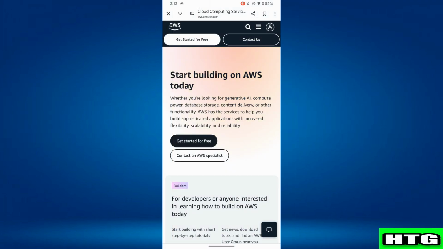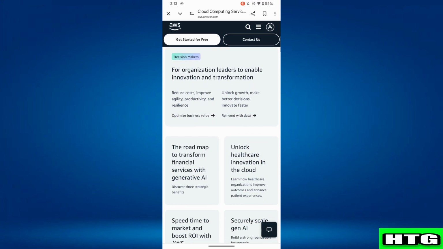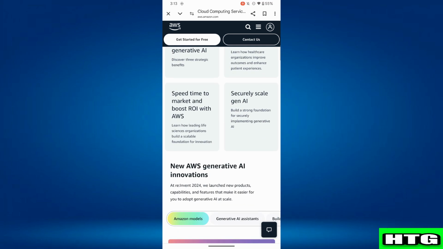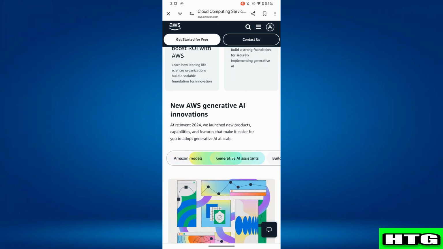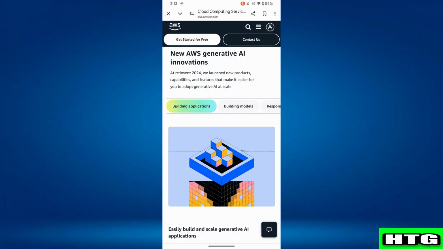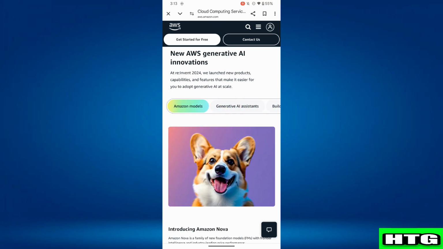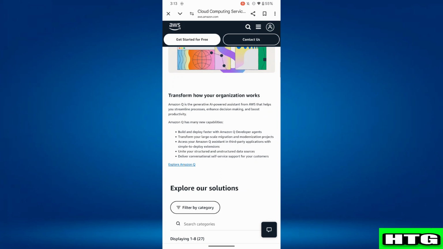So the first thing that you want to know is that Appwrite is an open source backend as a service platform. Over here, it provides authentication, databases, storage, and cloud functions to simplify backend development. It is best suited for small to mid-sized projects and for developers looking for an easy-to-use backend solution.